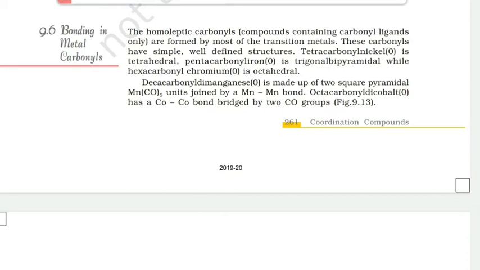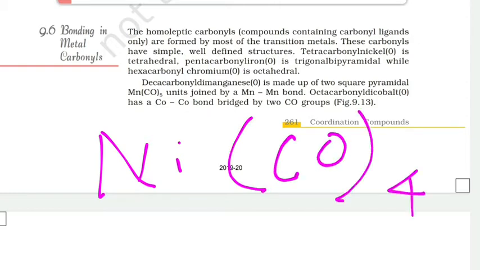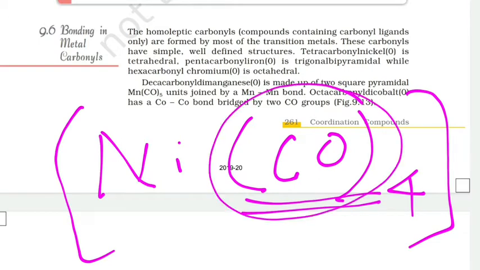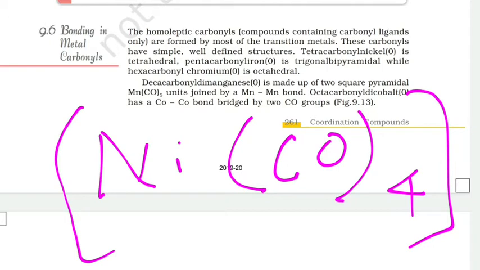if we are discussing the tetracarbonyl nickel, so tetracarbonyl nickel means nickel and CO4. In this compound, CO is the neutral ligand, carbonyl is the neutral ligand, therefore the oxidation state of nickel metal is 0, and it is known as tetracarbonyl nickel, and the geometry of this complex is tetrahedral.